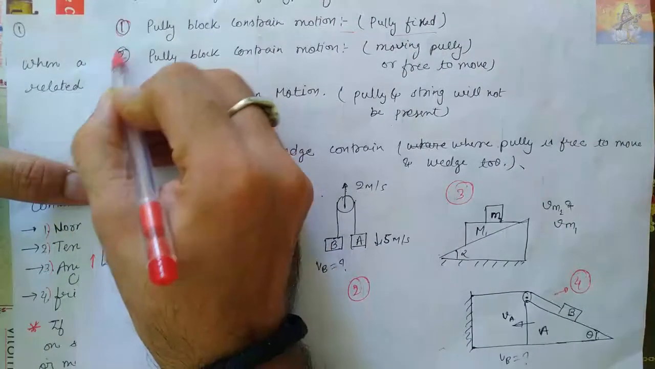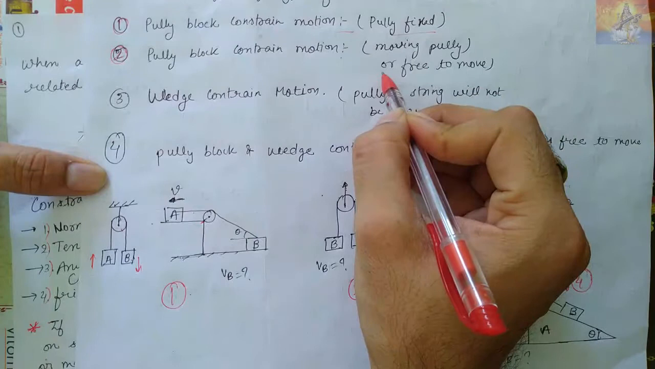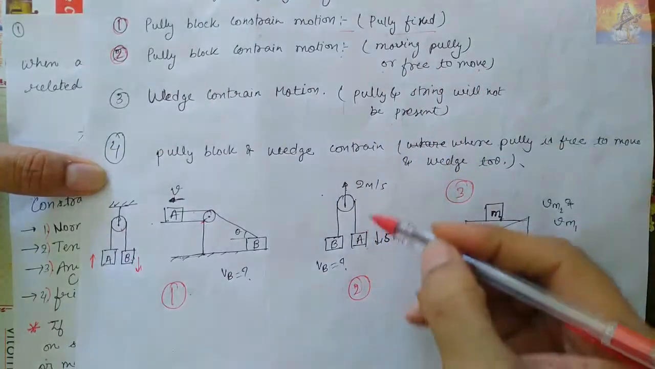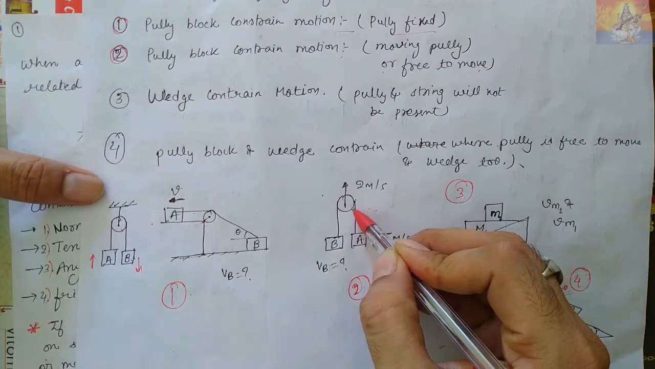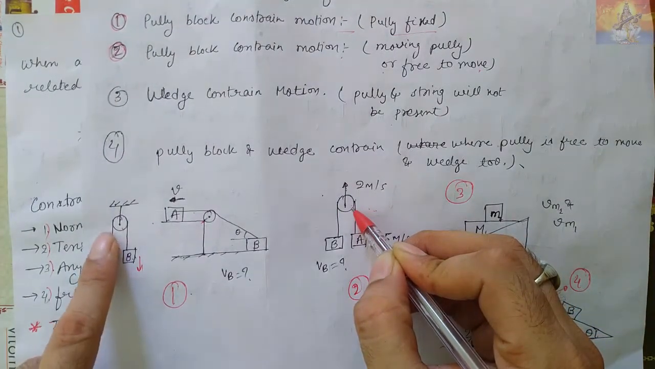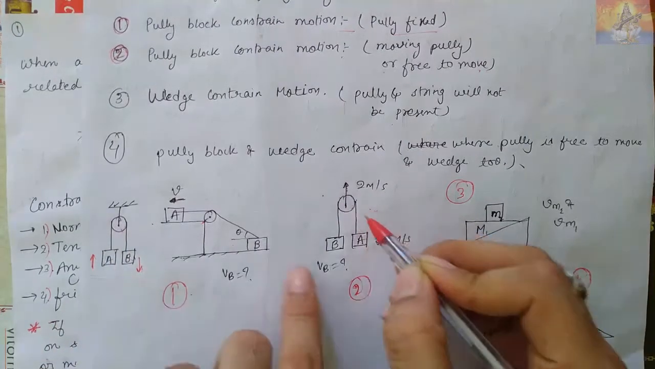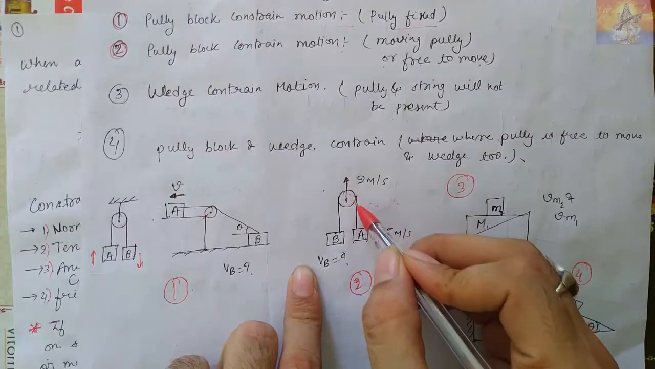Second one, pulley block constraint motion where the pulley is free to move. This is also pulley block constraint motion, but see the difference. Here the pulley was fixed, so if this goes 5 meter per second up, this comes 5 meter per second down. But here you can't say directly, because the pulley is also moving. The pulley is free to move.